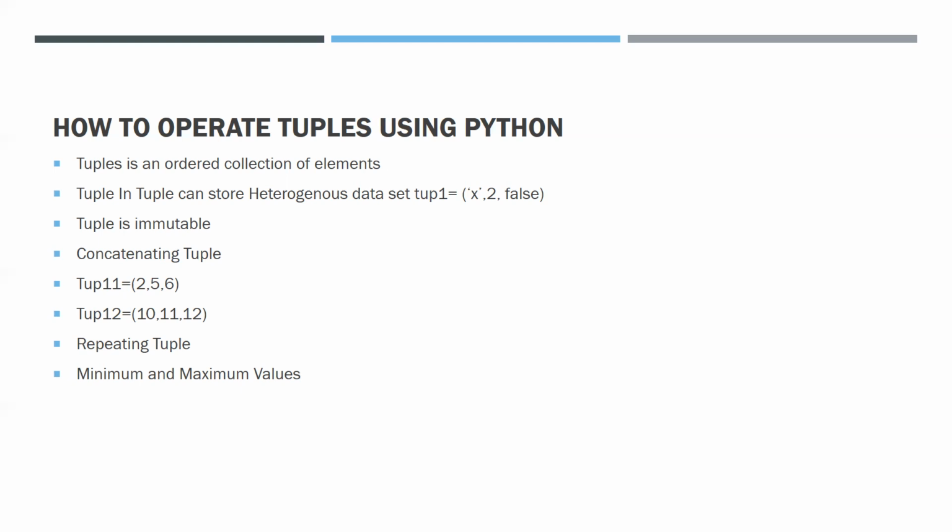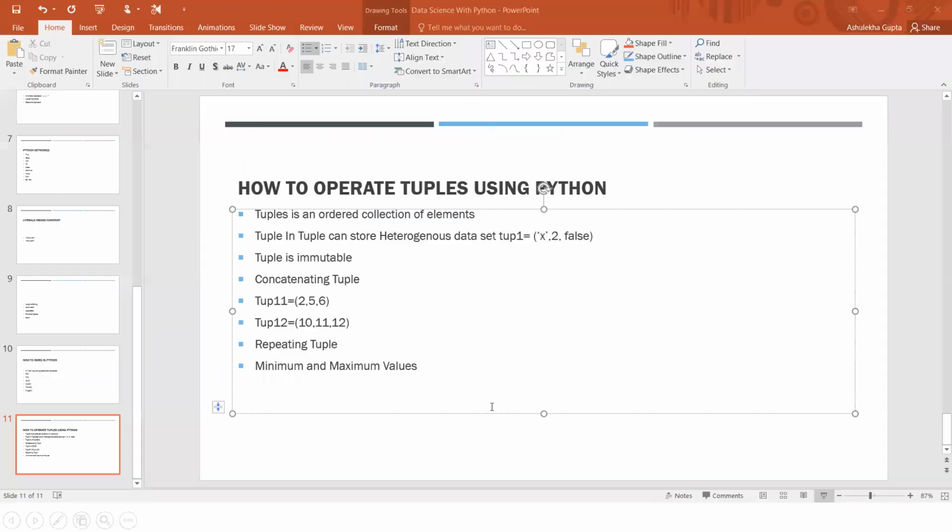But list, when we talk about list, that is mutable. I mean, we can change the values after we have put them in this data set. We will also cover concatenating tuples, how to create and repeat a tuple, and how to use minimum and maximum values also. So let me start this.